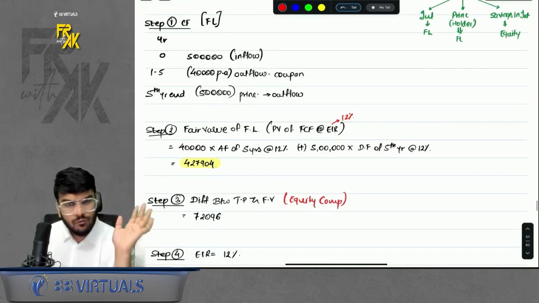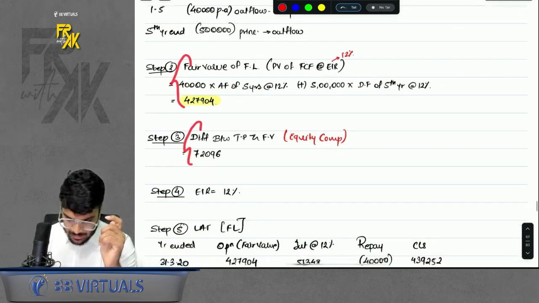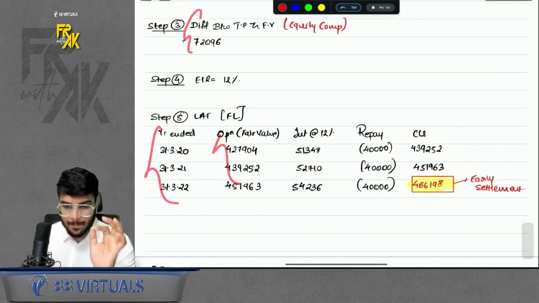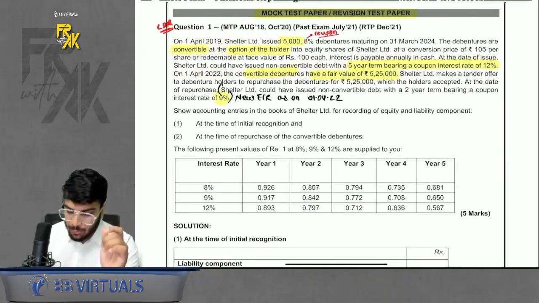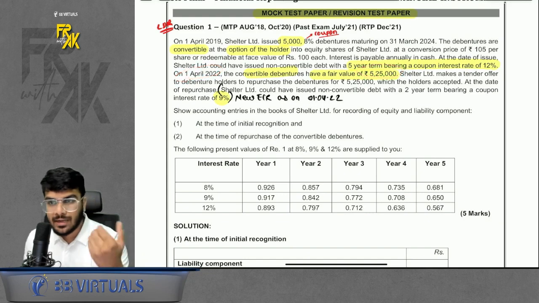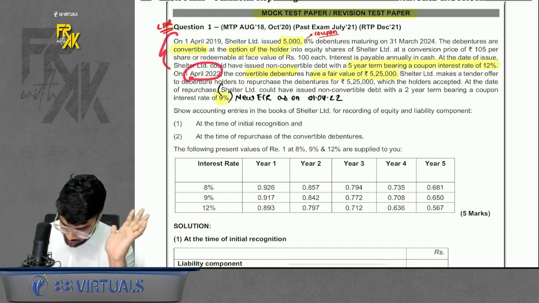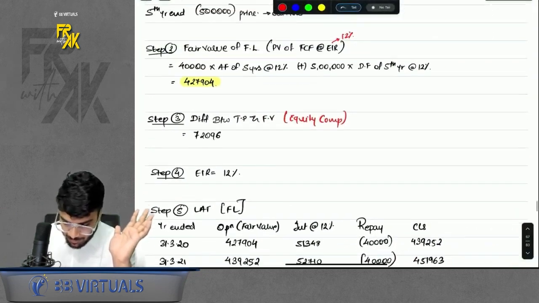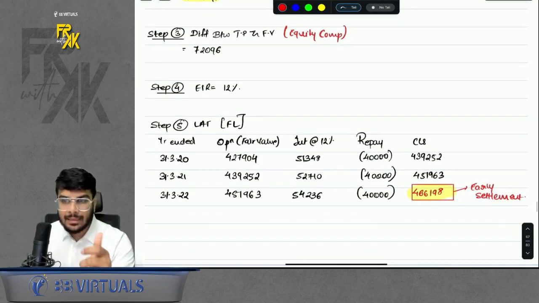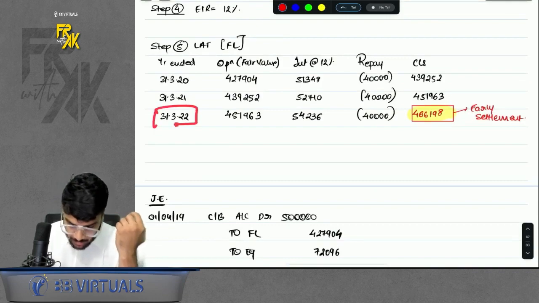So follow normal steps. Step number 1, cash flow. Step number 2, fair value. Step number 3, equity. Step number 4, EIR. Step number 5, LAT. LAT I did not prepare for the whole 5 years. Why? Because in the middle only I came to know that at the end of the third year we decided to make a payment of 5,25,000 and settle this whole CFI. This we did not know on day 1. So originally when we were calculating the fair values and everything, we took the tenure as 5 years. But when we were preparing LAT, that time we came to know that we are settling it early, at the end of the third year.